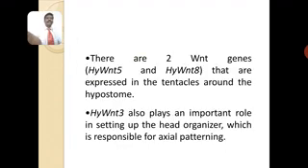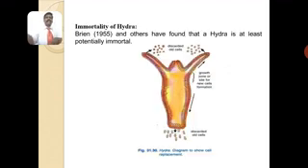There are 2 WNT genes, WNT5 and WNT8, that are expressed in the tentacles around the hypostome. So now you can see that the 5 and 8 genes expressed there act in the tentacular region. WNT3 also plays an important role in setting up the head organizer, which is responsible for axial patterning, the formation of the axial region.